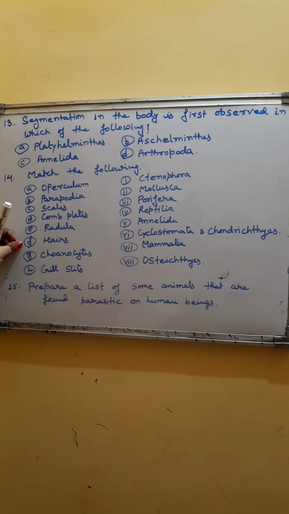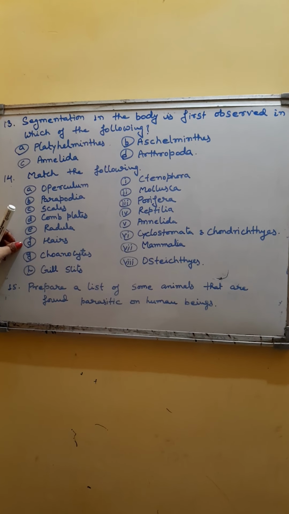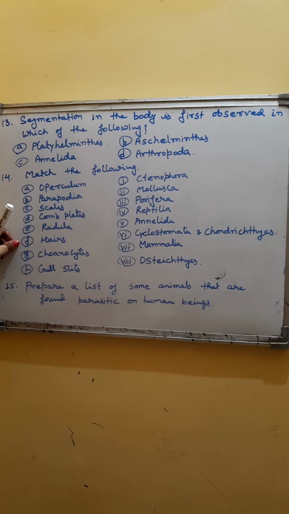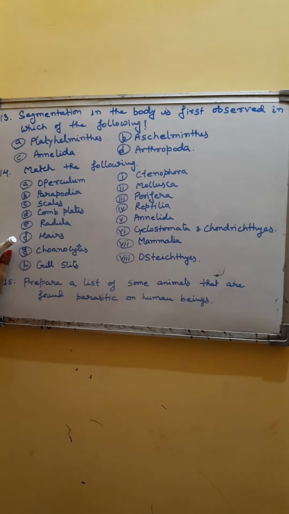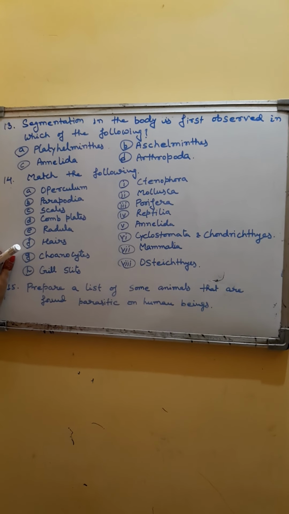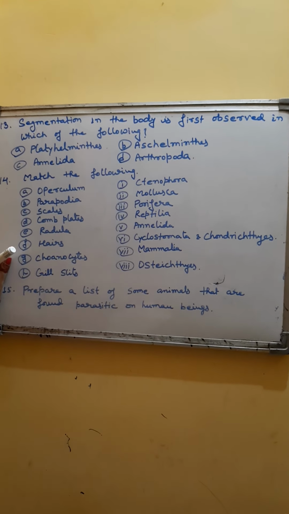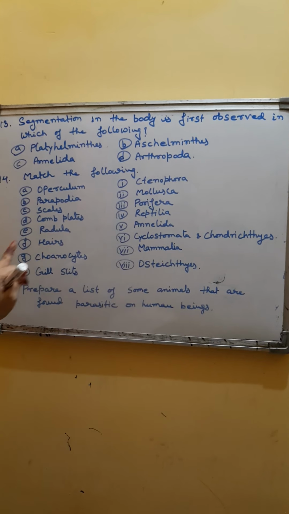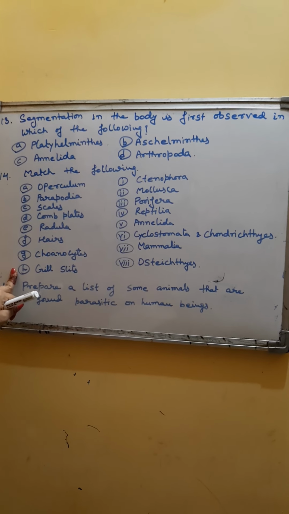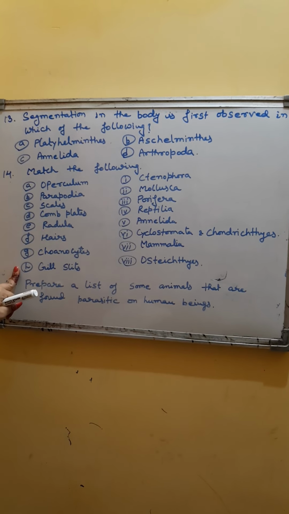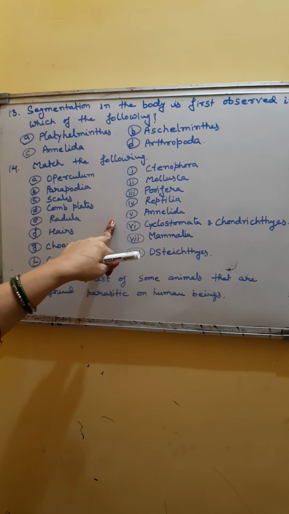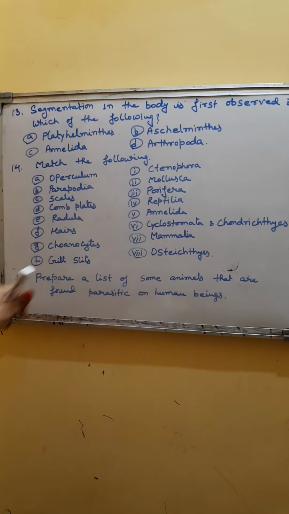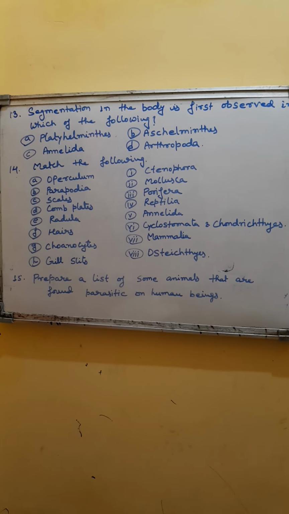The F is hairs, and hairs are obviously the characteristic of mammalia. G is conocytes, which are found in porifera, and H is gill slits, which are obviously present in cyclostomata as well as chondrichthyes. So these are the matching.